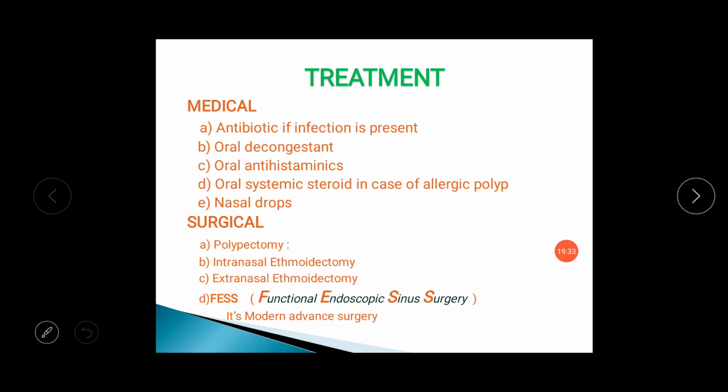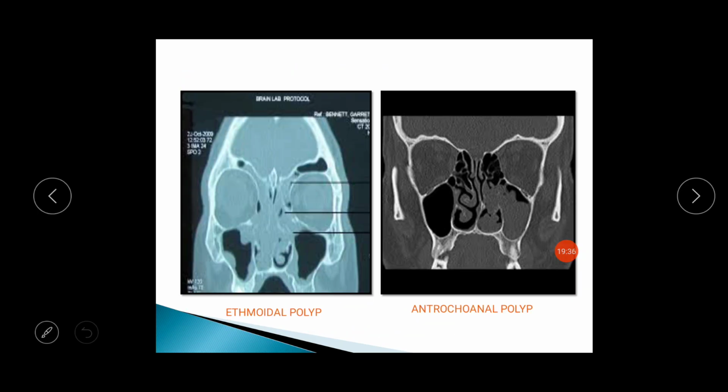In antrochoanal polyp, usually we will remove the uncinate process which is blocking the maxillary sinus ostium, and after that we will debulk the maxillary sinus ostium. After that, the polyp from the anterior and lateral wall of the nasal cavity will be removed by curved instrument, and it will be removed from the anterior nasal cavity, or if it is large in size, we can go up to the nasopharynx and from there into the oropharynx, and we will remove it from the oral cavity.